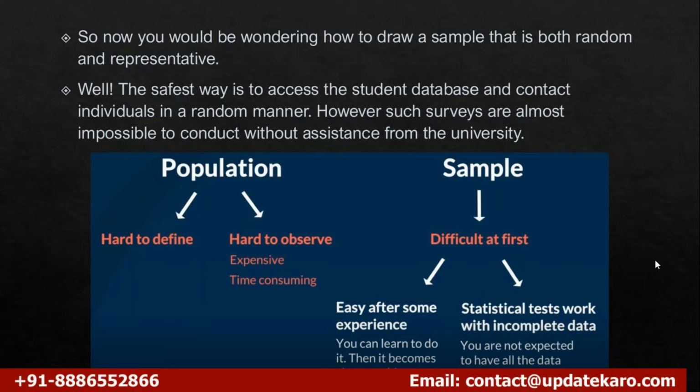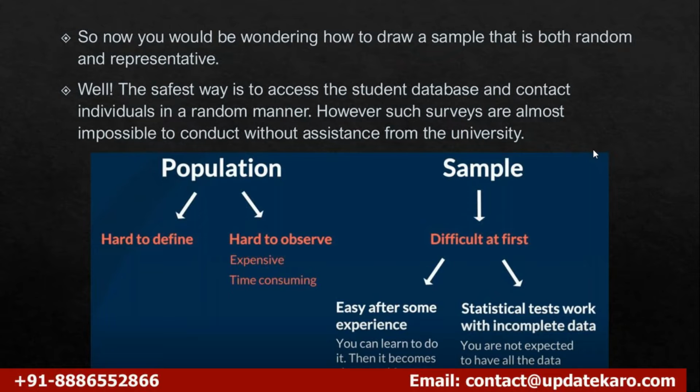So the first thing that comes is the study. We are doing a study. If we don't have a study, we never have to collect the data or do any analysis. So the first thing is our study. That's the reason we are going to do statistical analysis. And whatever items you collect for doing that study is called a population. And what is a sample? A subset of the population.